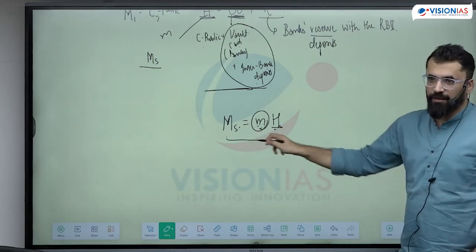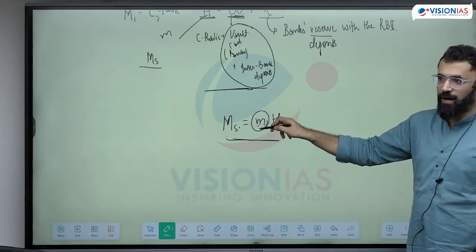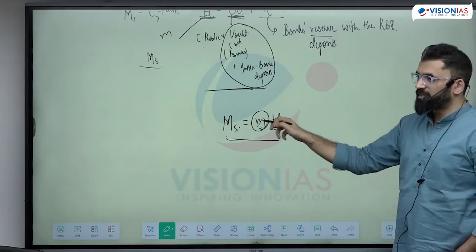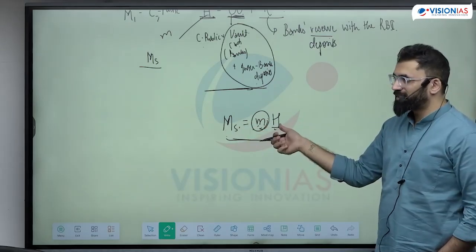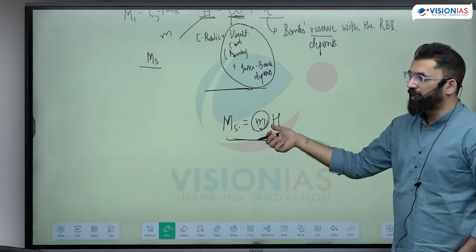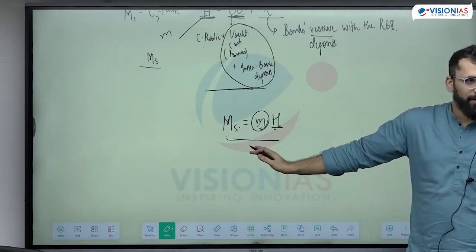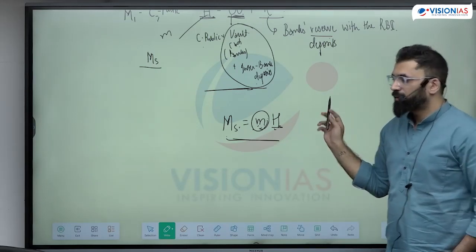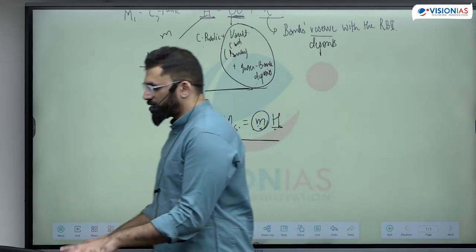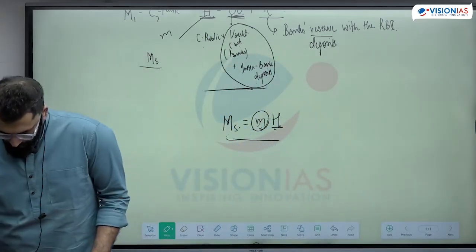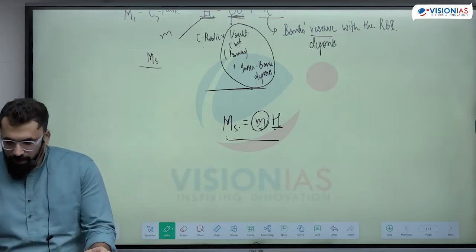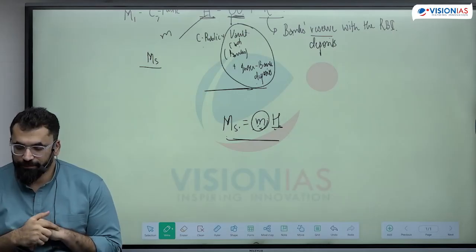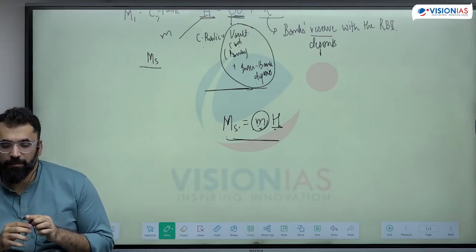Is this clear? It's a constant which tells us how money supply changes with the change in monetary base. How much will this change impact this will depend on the multiplier. Is it clear? It's multiplier times base. The money multiplier depends on two factors.